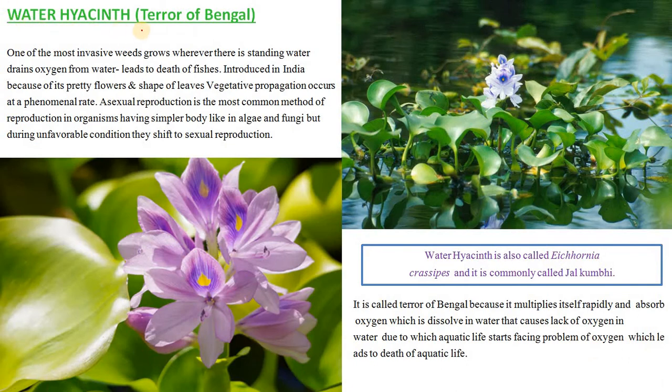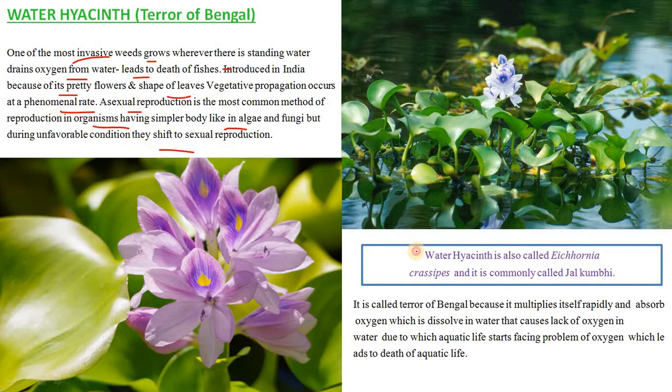Water hyacinth is known as the terror of Bengal. It is one of the most invasive weeds, growing wherever there is standing water, draining oxygen from the water and leading to the death of fishes. Introduced in India because of its pretty flowers and leaf shape, its vegetative propagation occurs at a phenomenal rate. Sexual reproduction is the most common method of reproduction in organisms with a simpler body, like algae and fungi, but during unfavorable conditions they shift into sexual reproduction.